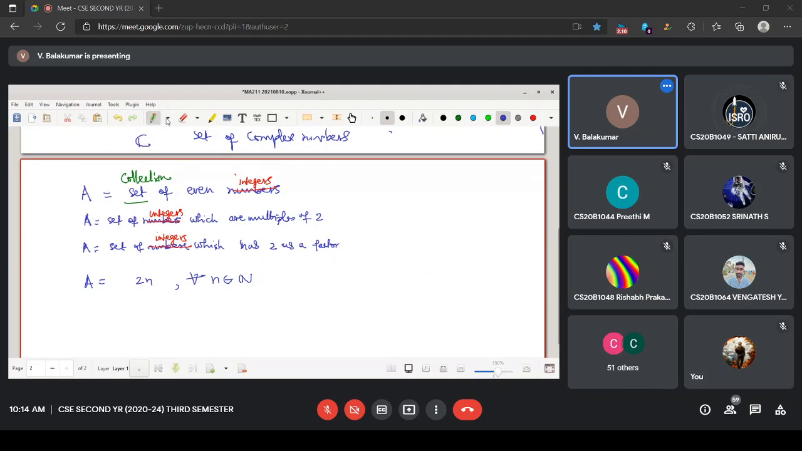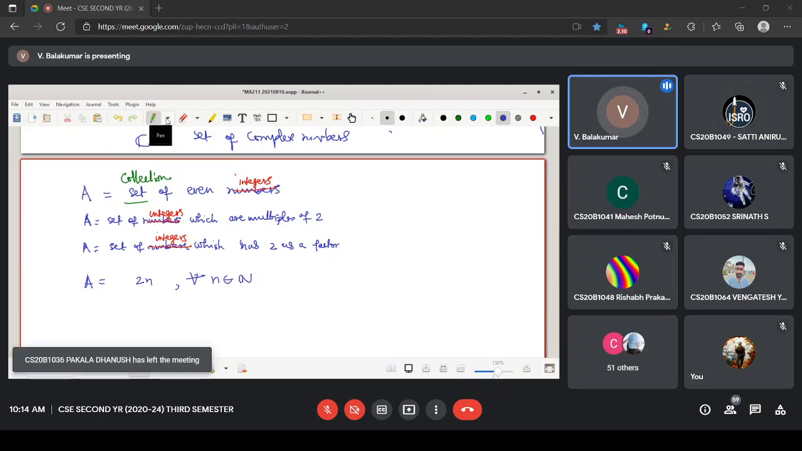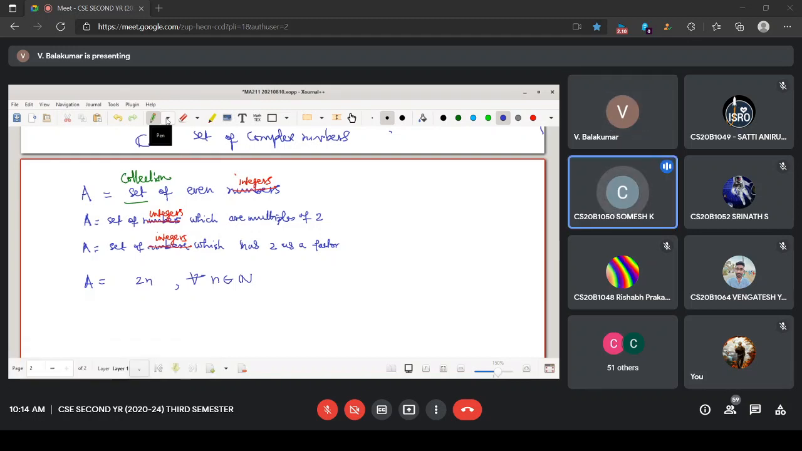Yes, sir. Everyone agree with this? No, sir. Oh, you are not agreeing. So what about -2, -4? We are not able to find that. So what do you suggest? Modification. n belongs to Z, sir. n belongs to the set of integers. Okay. Depending on the situation, we can change n belongs to. If we want real, we can also write n belongs to real numbers.